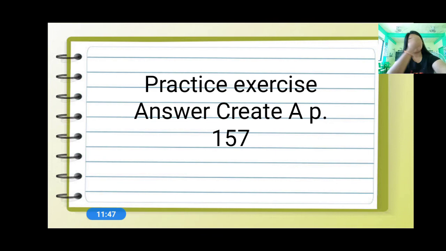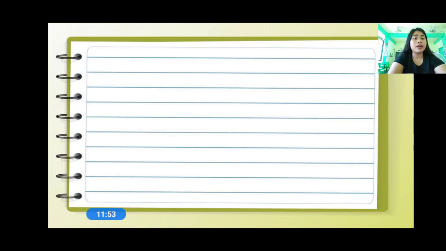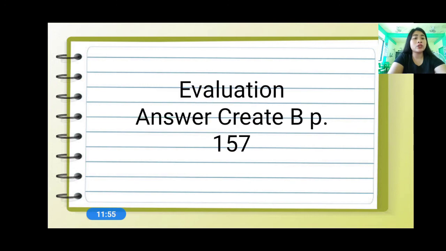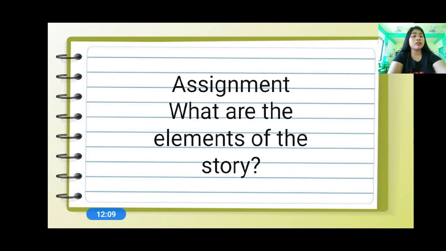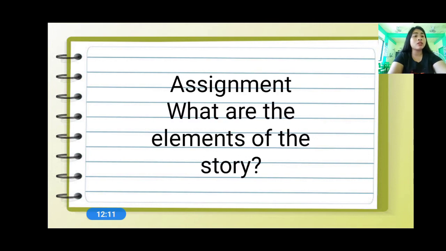So practice exercise, you're going to answer Create, letter A, page 157. And here is your evaluation. You're going to answer Create, letter B, page 157. Now, don't forget to answer your practice exercise and your evaluation because I will check it. Do you understand me? And here is your assignment. So, what are the elements of the story? So, don't forget to do your assignment.